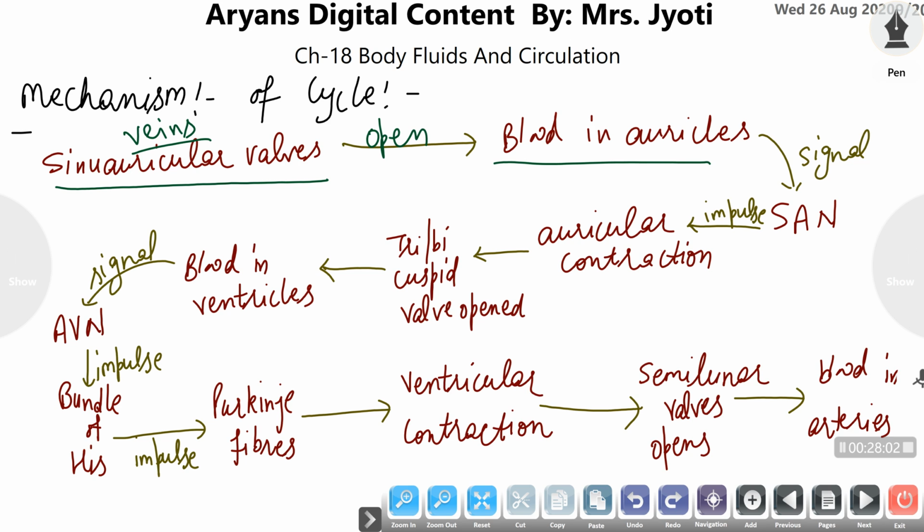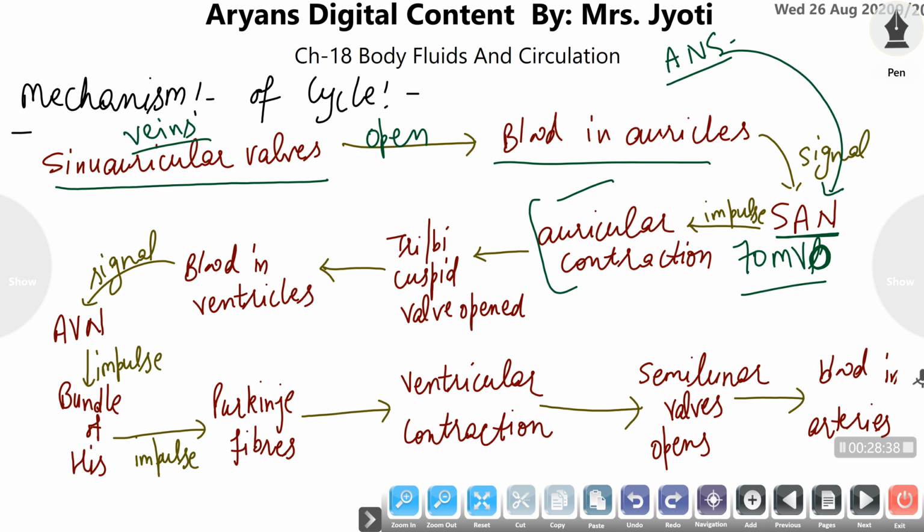Blood in the auricles gives a signal to our autonomic nervous system, and this autonomic nervous system gives a signal to the SAN, the sino-auricular node, which generates an impulse of around 70 millivolts. This impulse is sufficient to make the auricles contract. Means the sino-auricular node generates an impulse, and that impulse makes the auricles contract.